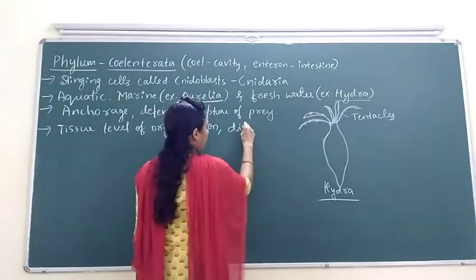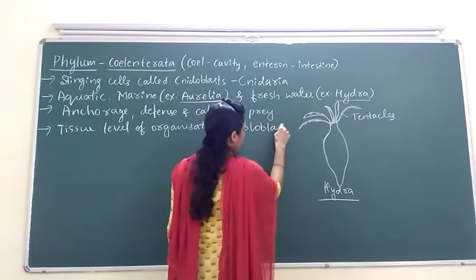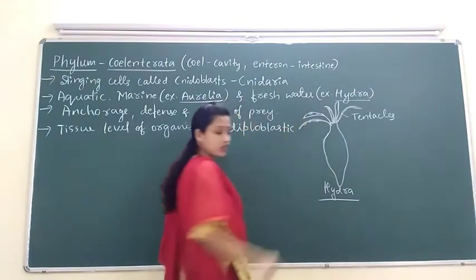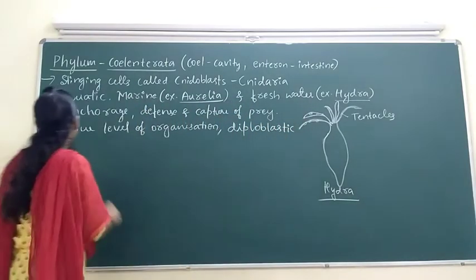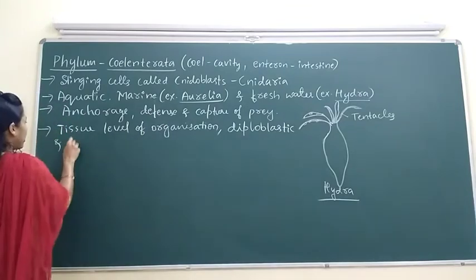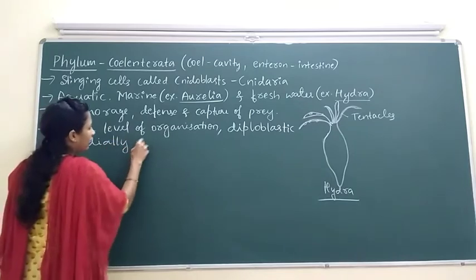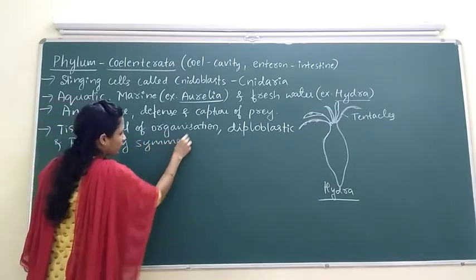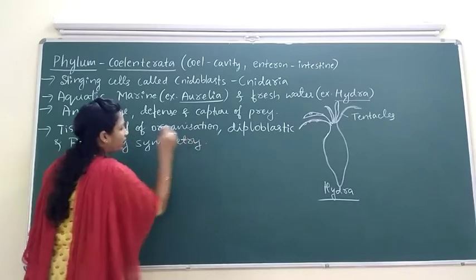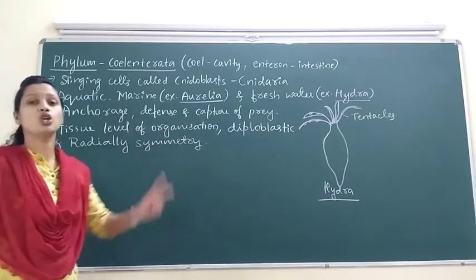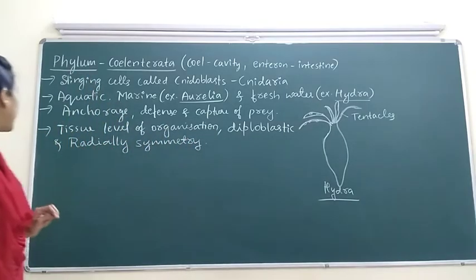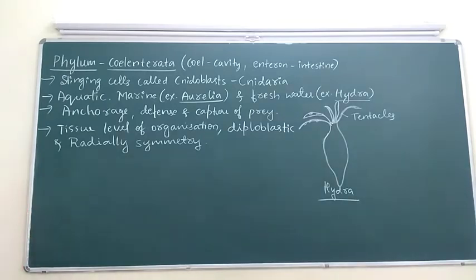They are diploblastic, having only two layers, outer ectoderm and inner endoderm, and they are radially symmetrical. Radially symmetrical means any plane passing through the central axis of the body divides the organism into two equal halves.